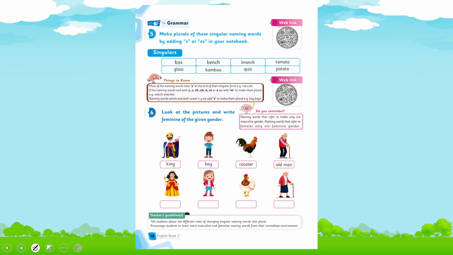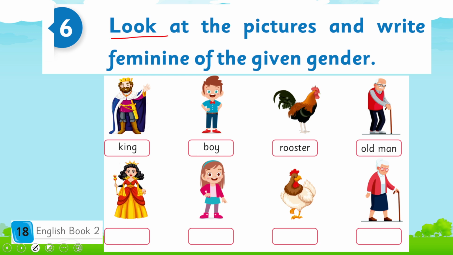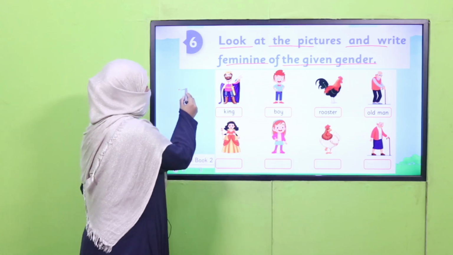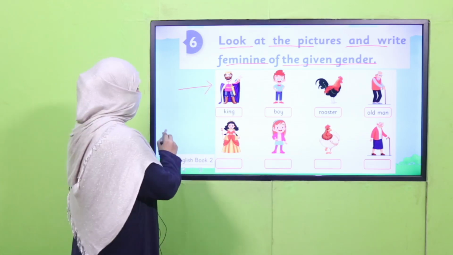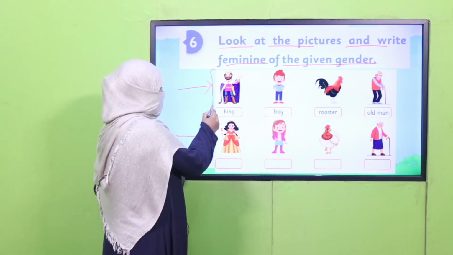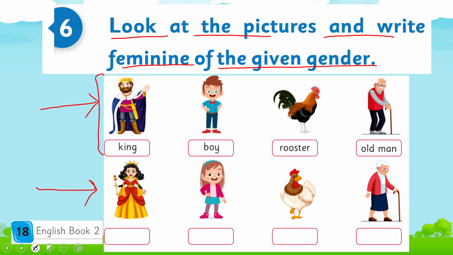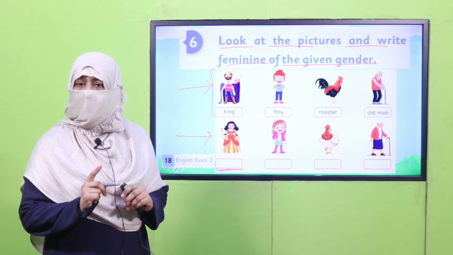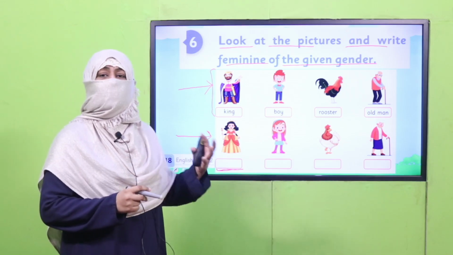Now let's see what your book says about it. Open your book on page number 18. What do they say? Look at the pictures and write the feminine of the given gender. Yes, my dear children, now you are clear with the concept of masculine and feminine. So masculine are the naming words for males and feminine are the naming words for females. The masculines are mentioned here, and you have to name the feminine in the given space. All right, are you clear with the concept? If you have any problem, raise your hand, discuss with your teacher, but don't try to jump to the conclusion.